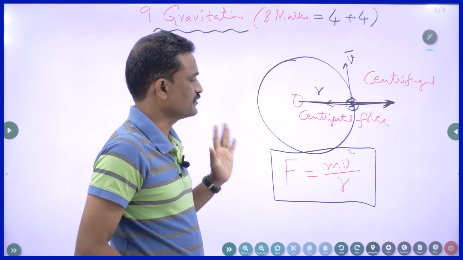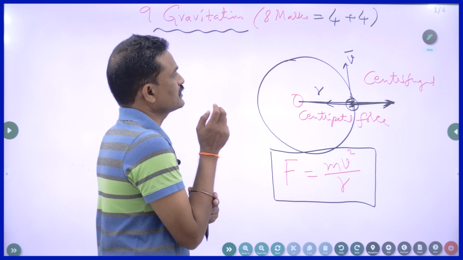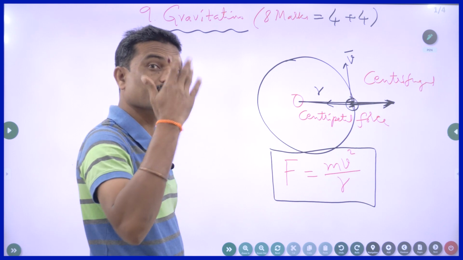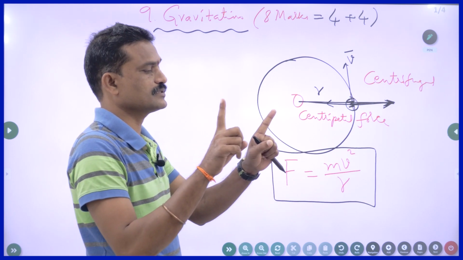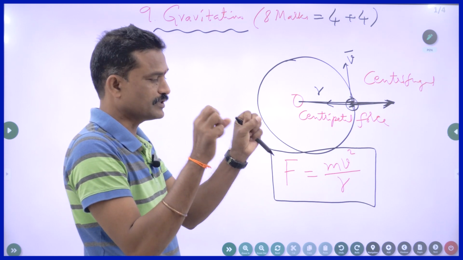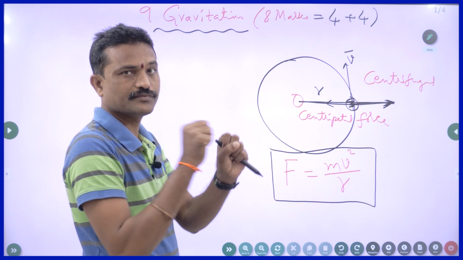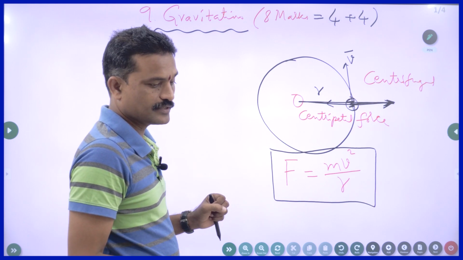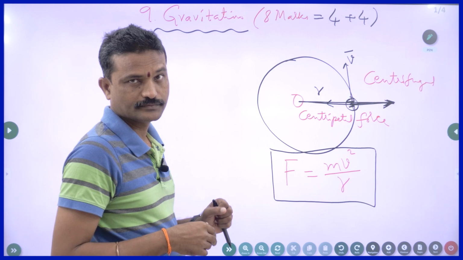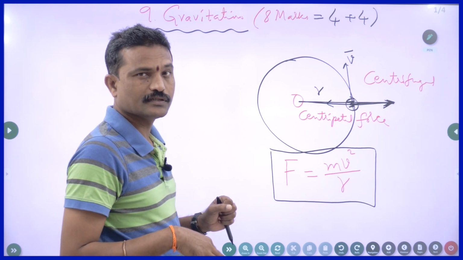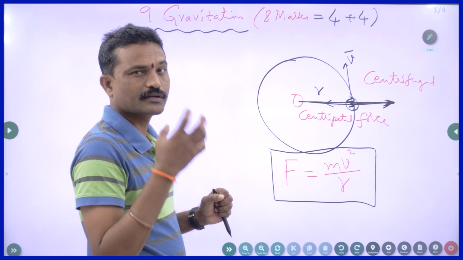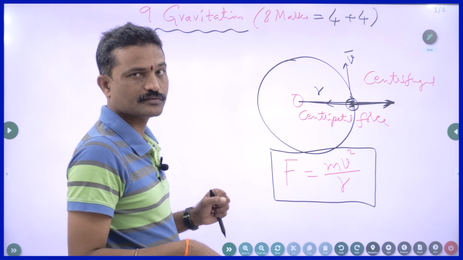So this is about gravitation, right? Gravitation is nothing but the attractive force exerted by any mass on any other mass. Any two masses will always attract each other. The force existing between these two masses is called gravitational attraction. We are attracted by the earth. We are also attracted by the moon. We are also attracted by the sun. But we are very nearer to the earth. Since we are on the ground, there will be more impact of the gravity due to the earth, right?